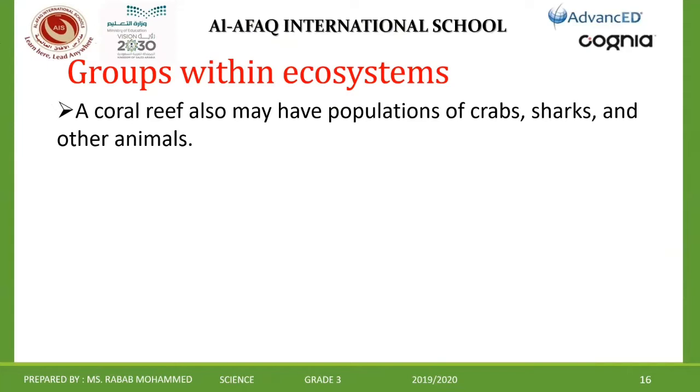A coral reef also may have populations. We said before in the previous part that in the same place we can find many populations, not only one, but the group or the population, same kind in the same place. Like the example what?